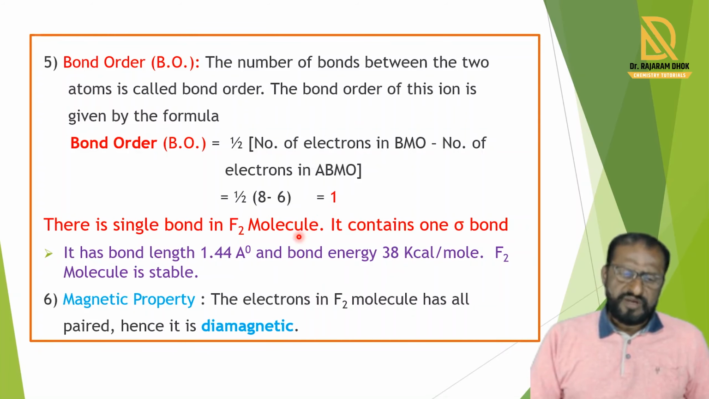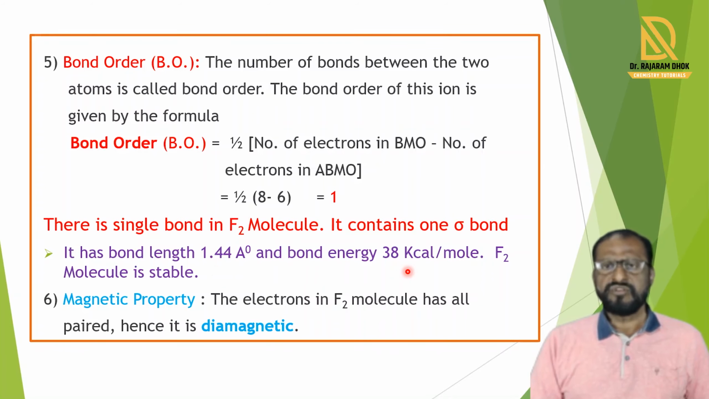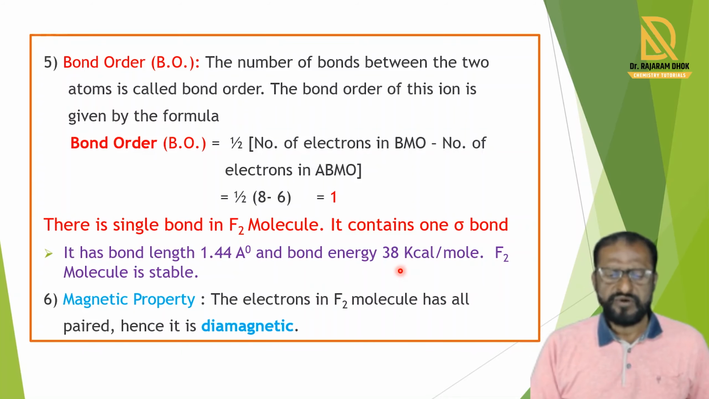This single bond has a bond length of 1.44 angstrom and a bond energy of 38 kilocalories per mole. This F2 molecule is stable, but as compared with the O2 and N2 molecules, the strength of this bond is weak, because in the oxygen molecule and nitrogen molecule, the bond energy is much higher. Here, the bond energy of the F2 molecule is only 38 kilocalories. So, as compared with the O2 and N2 molecules, the F2 molecule has a weaker bond.